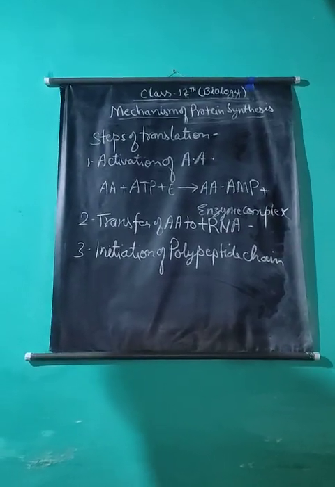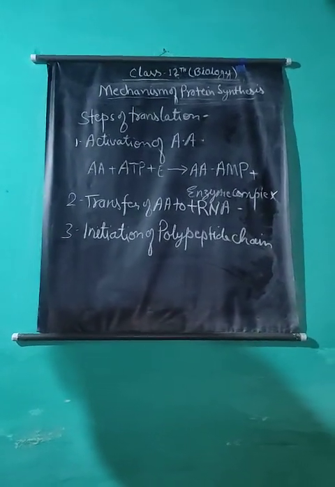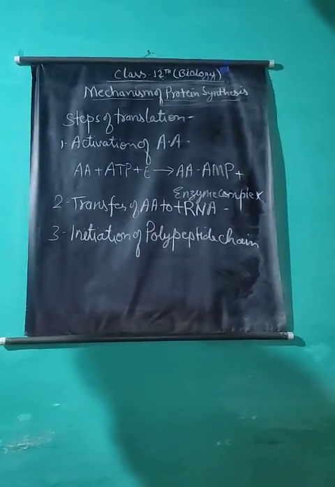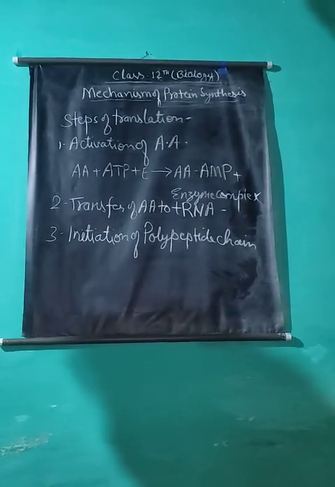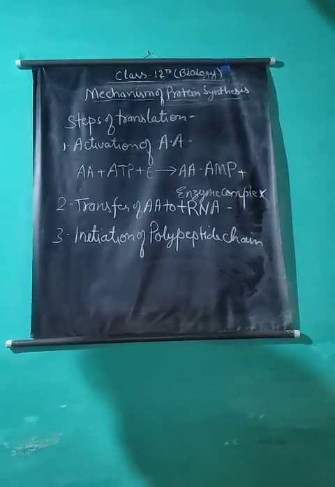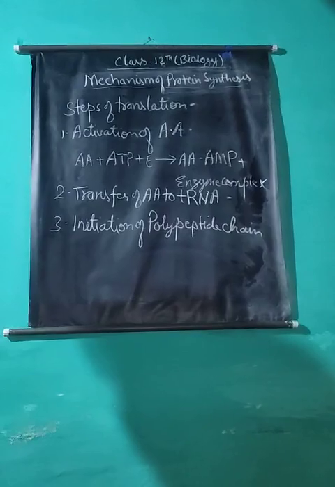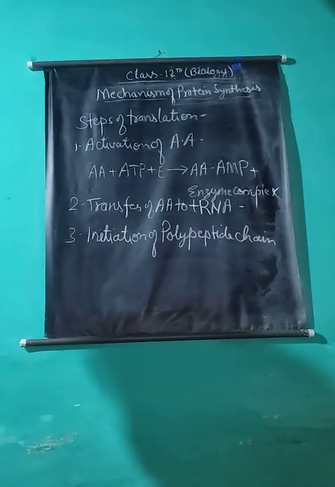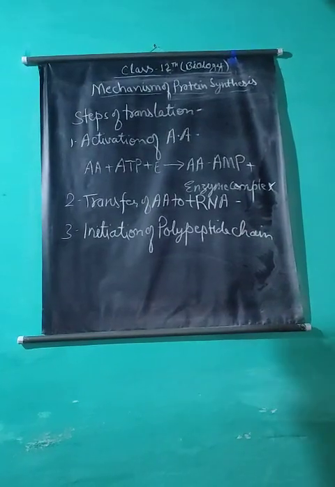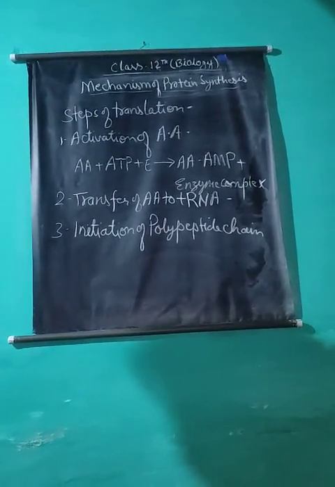eIF1, eIF2, eIF2A, eIF3 and others in eukaryotes. These act as initiation factors.